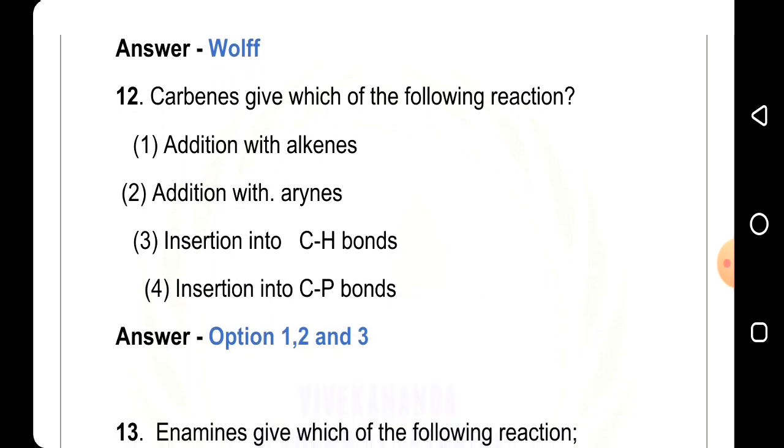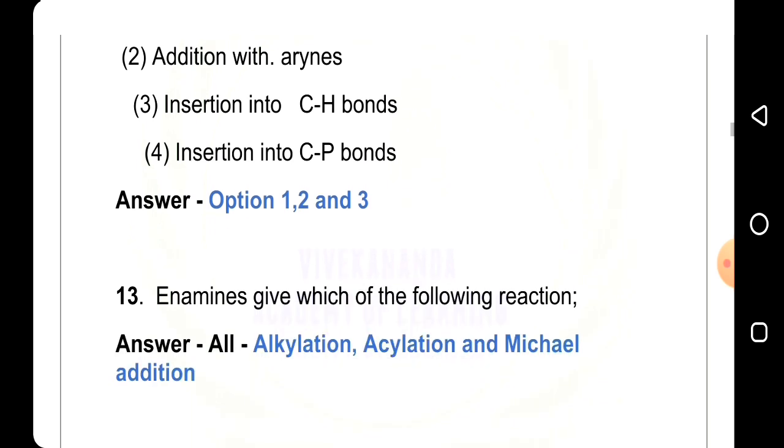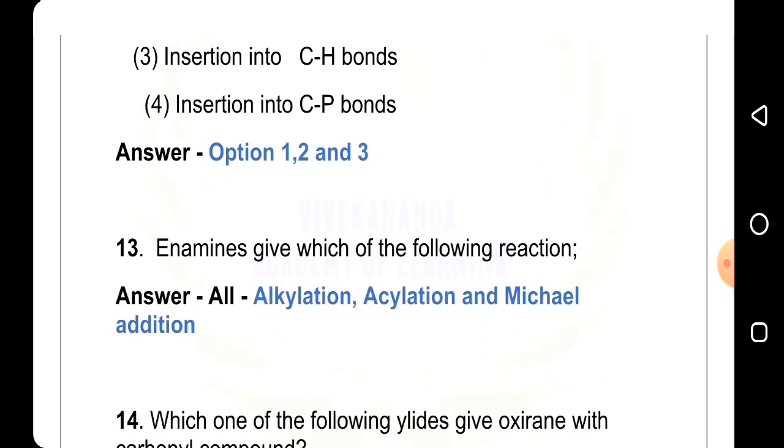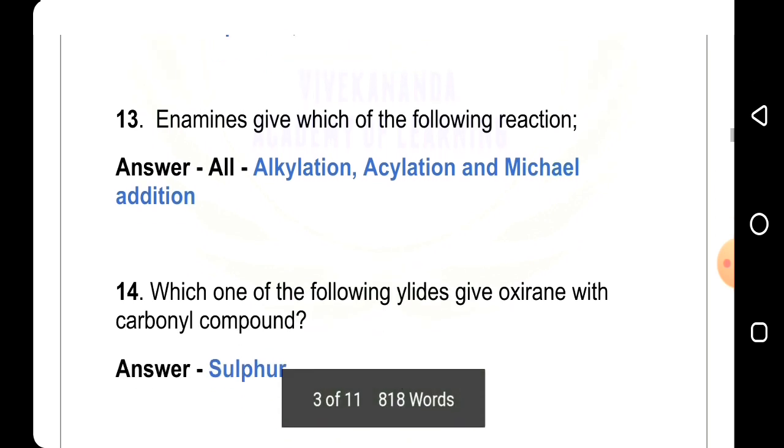Answer is option 1, 2 and 3. It means addition with alkenes, addition with arenes, and insertion into CH bonds. 13th question, enamines give which of the following reactions? Answer all: alkylation, acylation and Michael addition.